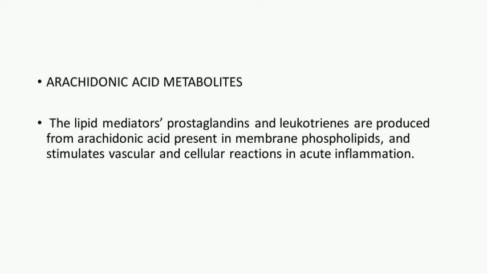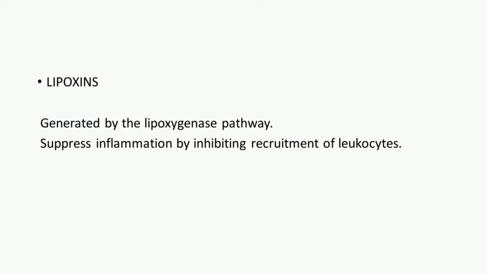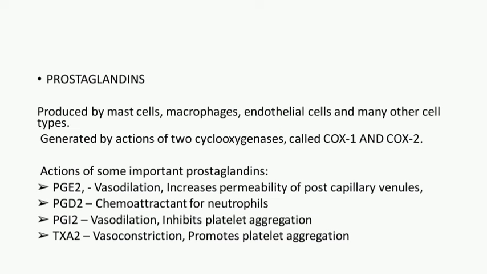Arachidonic acid metabolites. The lipid mediators prostaglandins and leukotrienes are produced from arachidonic acid present in membrane phospholipids and stimulate vascular and cellular reactions in acute inflammation. Lipoxins, generated by the lipoxygenase pathway, suppress inflammation by inhibiting recruitment of leukocytes. Prostaglandins are produced by mast cells, macrophages, endothelial cells and many other cell types, generated by the actions of two cyclooxygenases called COX-1 and COX-2.